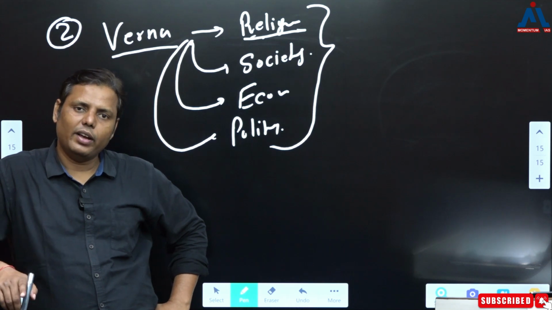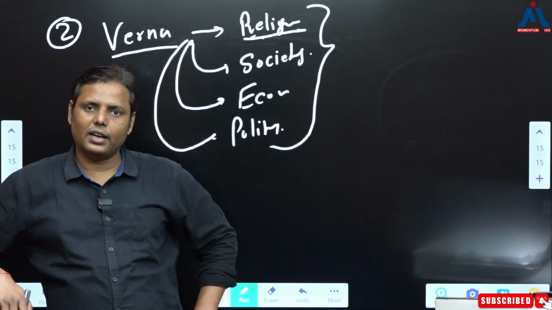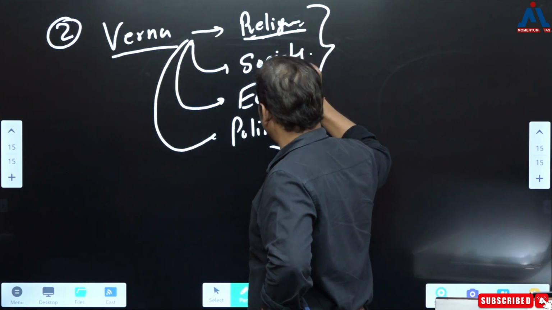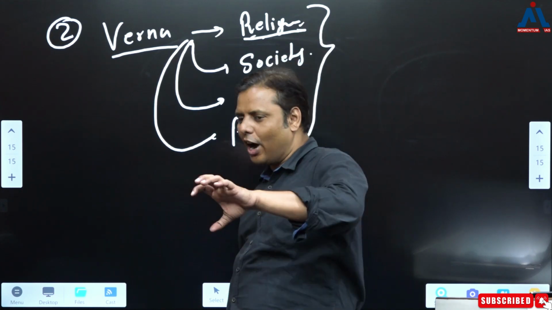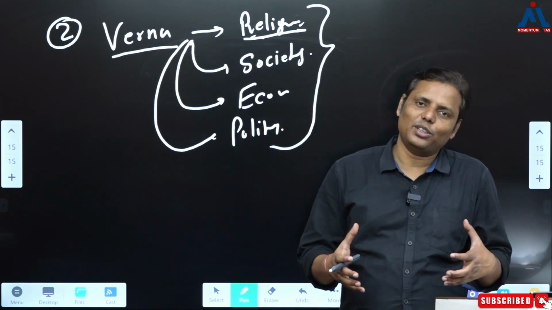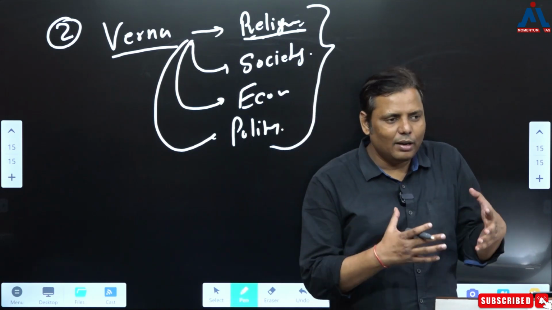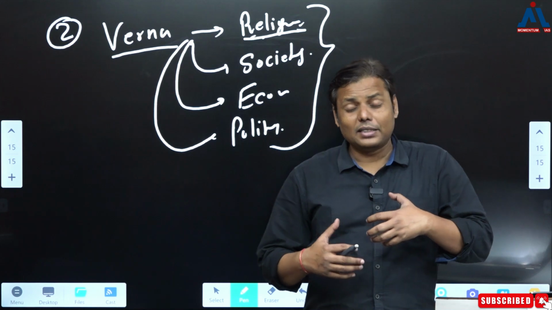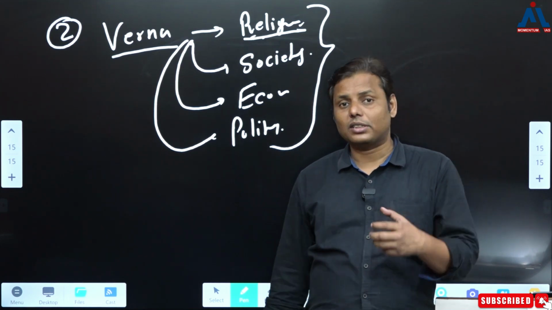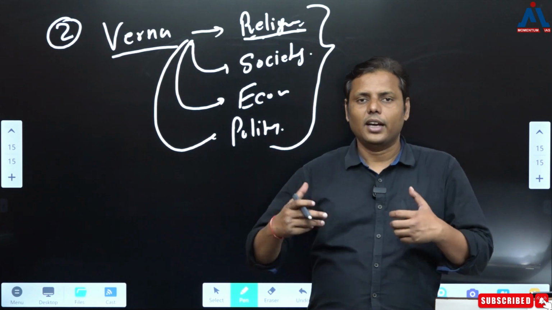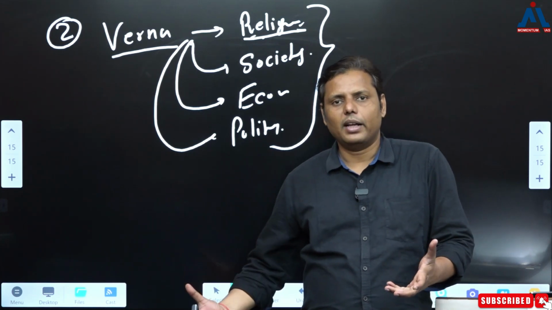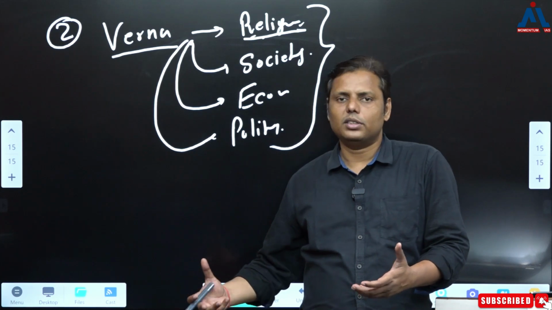But then the second way, if you try to understand the Varna with respect to the religious aspect, the social aspect, the economic aspect, how through Varna it had been tried to control so many things of society, and it was helping certain communities to run the economy smoothly, the polity smoothly, the society smoothly, the religion smoothly. That's how the real concept of Varna comes in. So I think this is what makes it interesting.